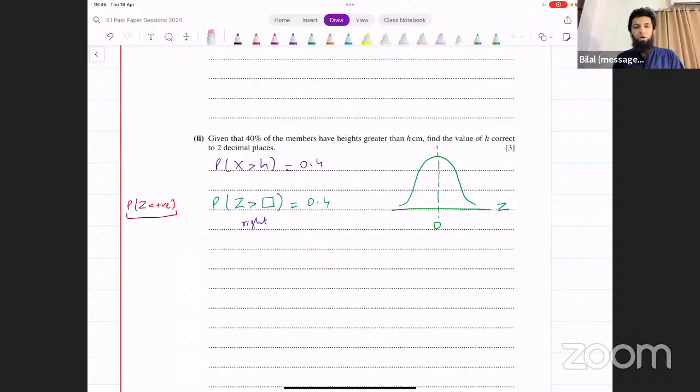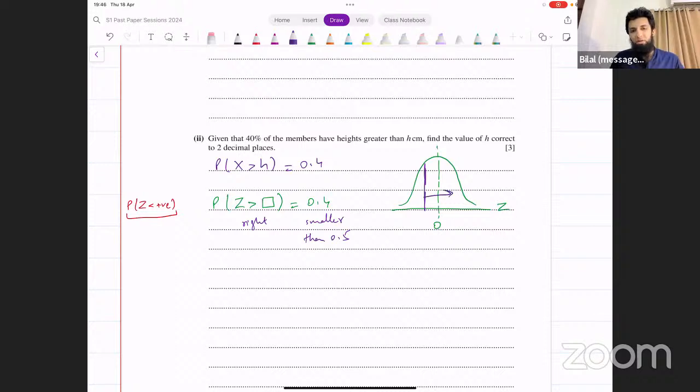Now, is 0.4 larger than 0.5 or smaller than 0.5? 0.4 is smaller than half of the area, right? It's smaller than 0.5. So what that means is z should be placed in such a way that to the right of it, the area is smaller. If we were to place z here, what's the area to the right?